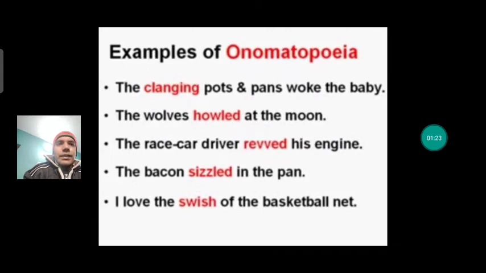And we can now see some examples of onomatopoeia. The clanging pots and pans woke the baby. The wolf howled at the moon. The race car driver revved his engine. The raccoon sizzled in the pan. I love the swish of the basketball net. So all these words you see, clanging, howled, revved, sizzled, swish, are taken from the sound, from the noise. These words are perfect examples of onomatopoeia.